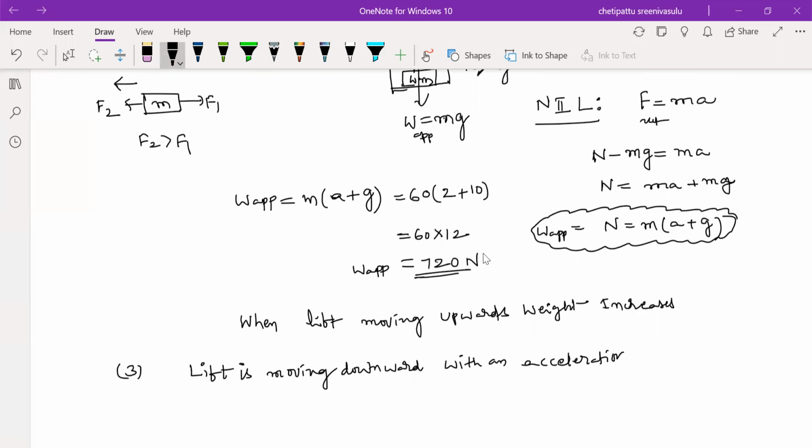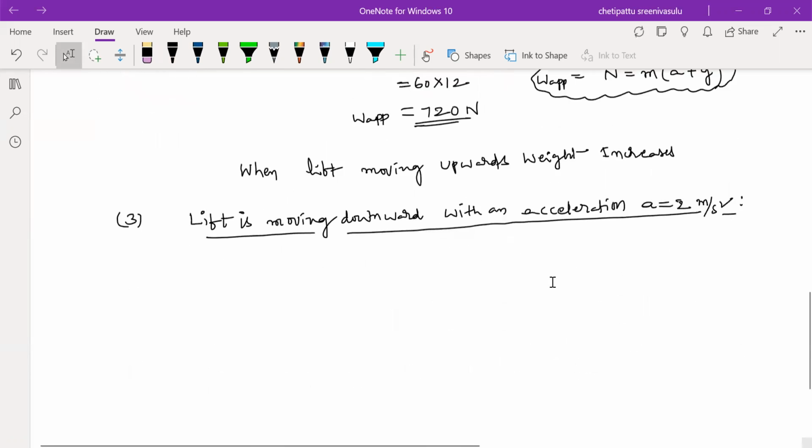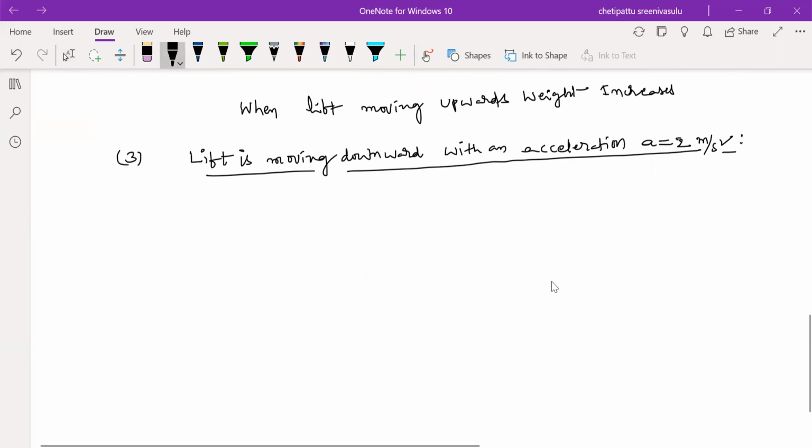With an acceleration a, take the same acceleration of 2 meter per second square downward. The lift is moving downward with an acceleration of 2 meter per second square. In this case, what is the apparent weight? Apparent weight means the weight appearing in the weighing machine.